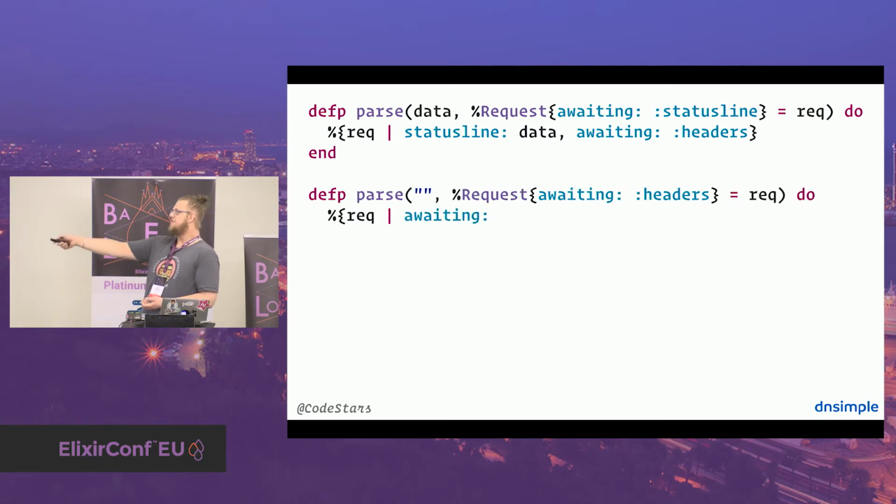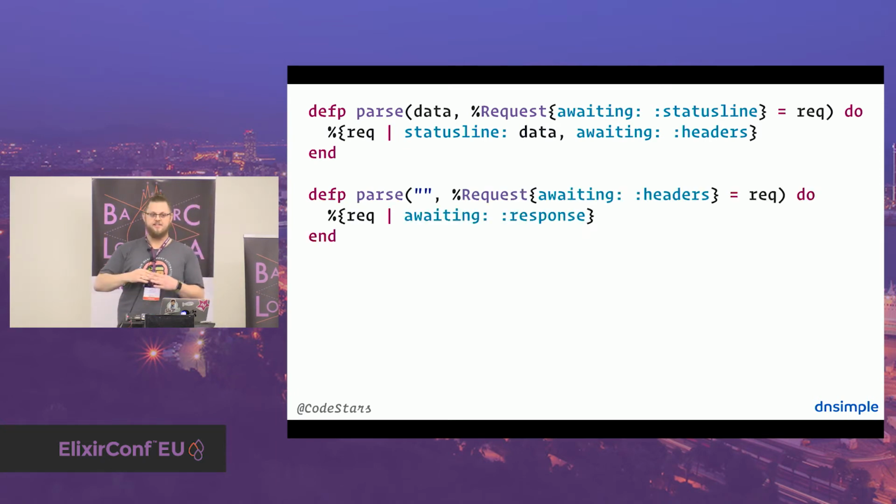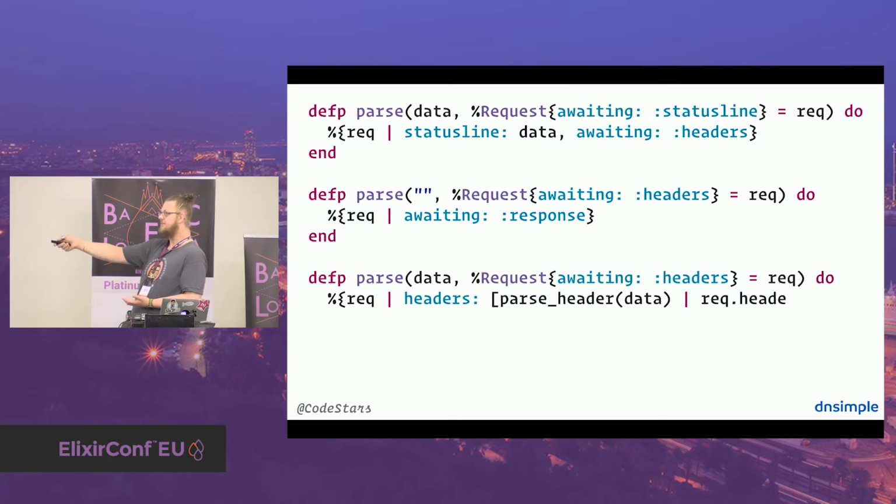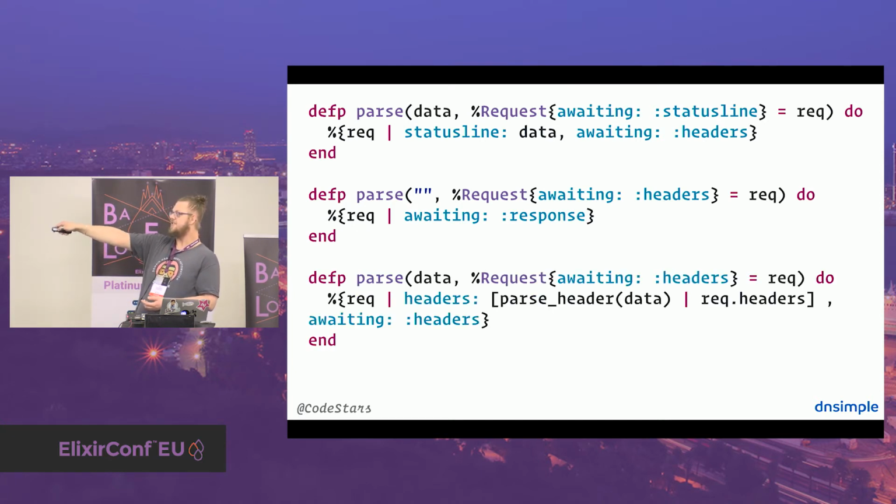This is, again, a termination clause, so when we're awaiting headers and there are none anymore, that's the empty line between the request headers and the request body. Then we just say that we're awaiting the response now, because, again, we don't deal with request bodies here. Otherwise, we would set this to body now and then parse the body if there's a body or not, so this would just complicate it more. And then we have the case where there are actual headers coming in. So we're awaiting headers, there's data, this doesn't match. So we know this is a key-value pair, and then we parse the header out, append it to the headers, and then we're awaiting more headers, because this could match. If that was the last header, this one will match.